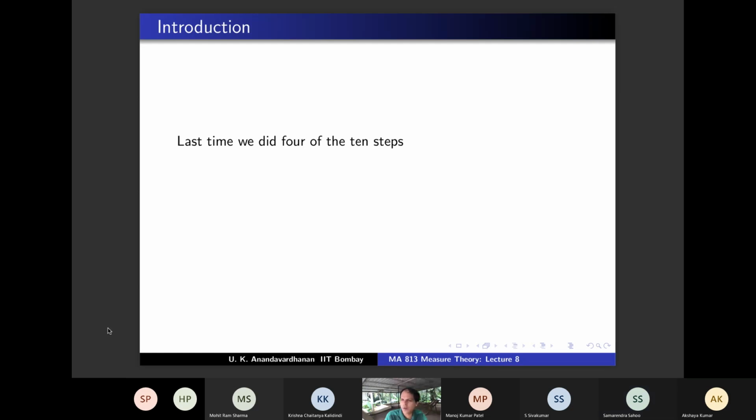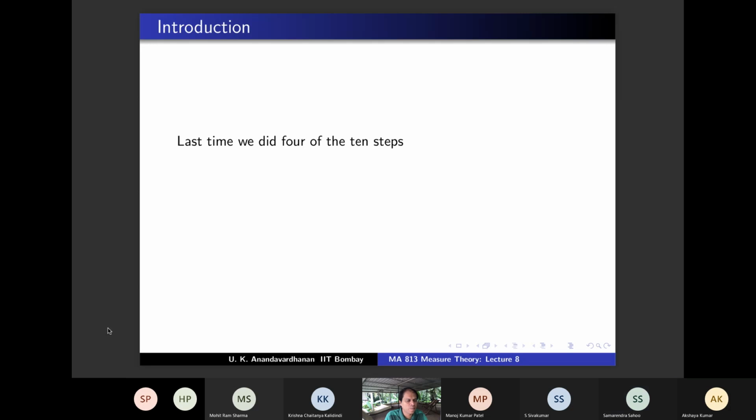And step 4 was additivity, no? Only on M_F. And step 4 had also one last line which is going to play a crucial role in many steps today. Can you recall that? You took E_i to be disjoint and you took the union of E_i, and we proved additivity if all these E_i are in M_F.